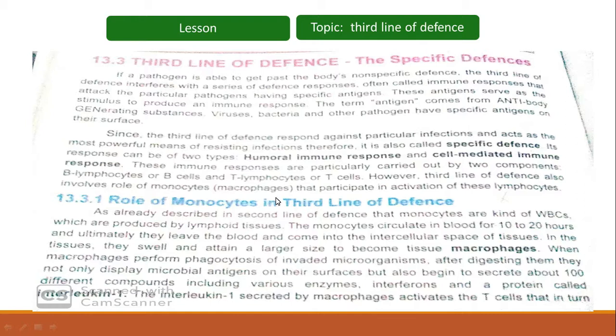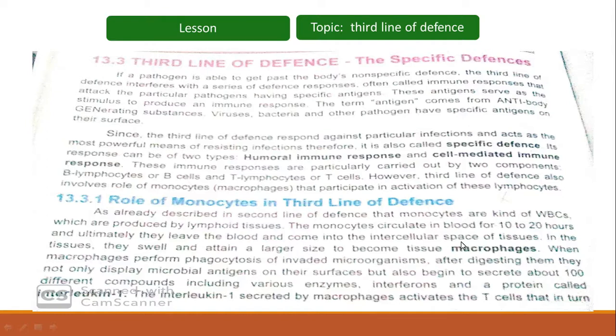Next, we will start with the role of monocytes in the third line of defense. As we have discussed in the previous part, monocytes are white blood cells, or WBCs, which are produced by the lymphoid tissues. Our lymphoid tissues, which may include the spleen and the thymus gland, produce certain white blood cells referred to as monocytes. These monocytes circulate in blood for 10 to 20 hours, and ultimately they leave the blood and come into the intercellular space of tissues.